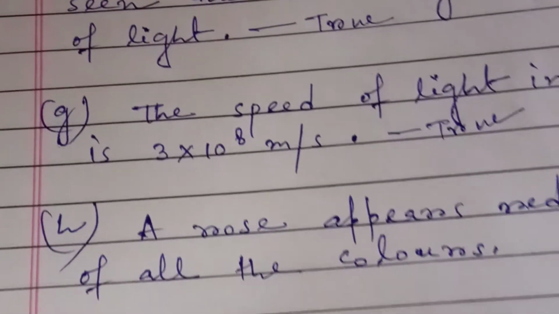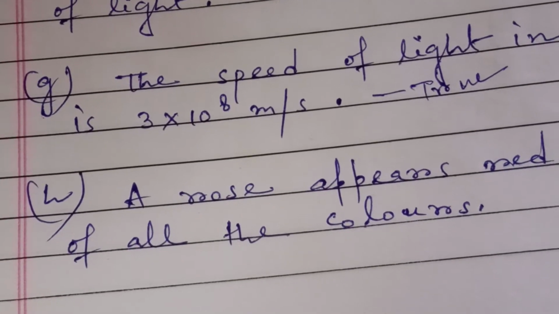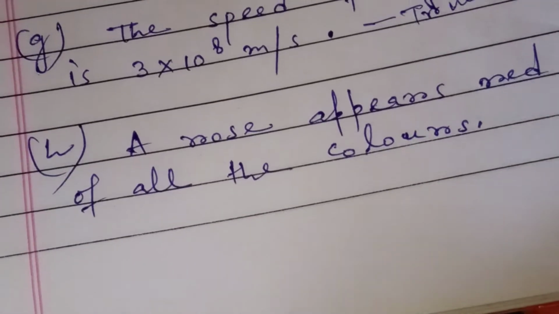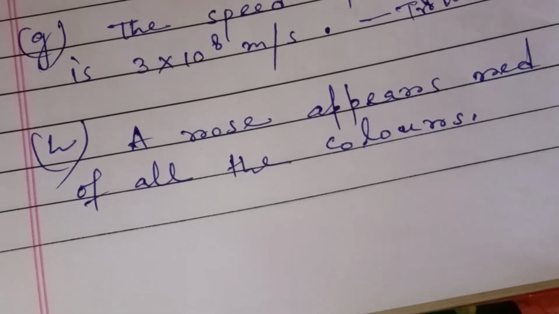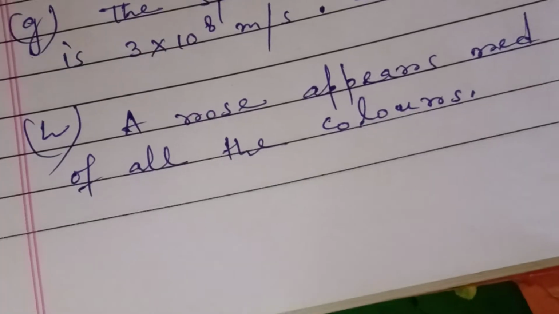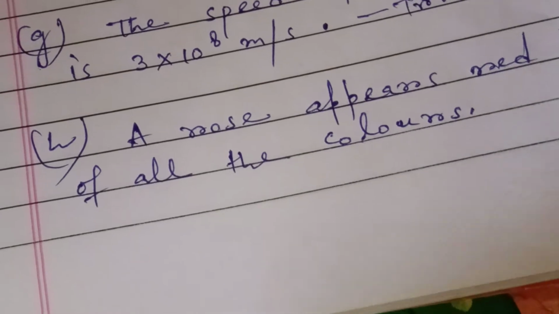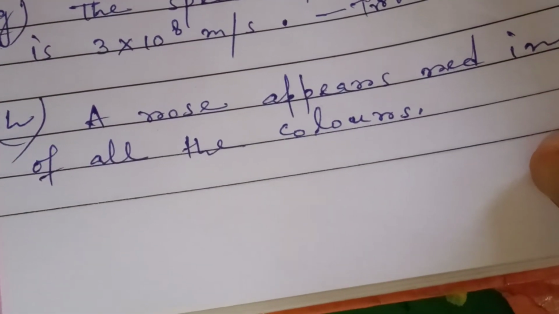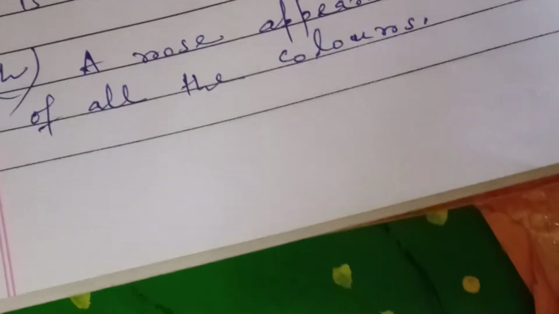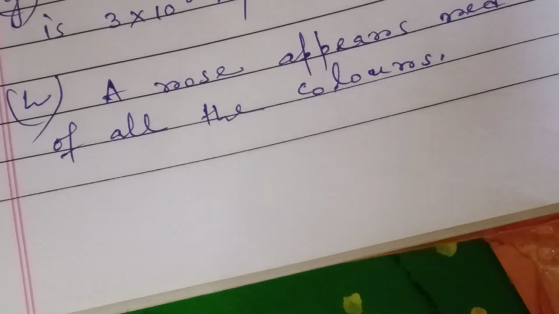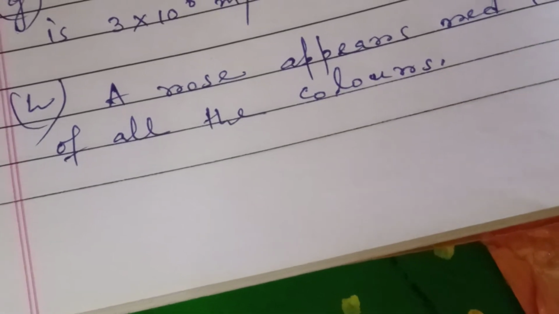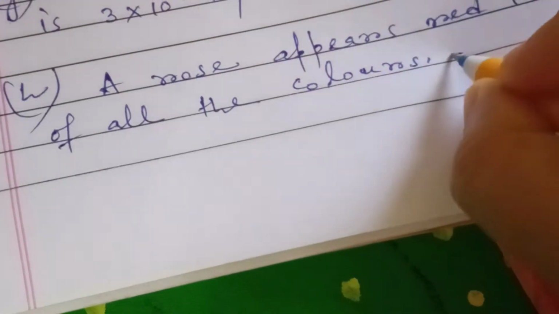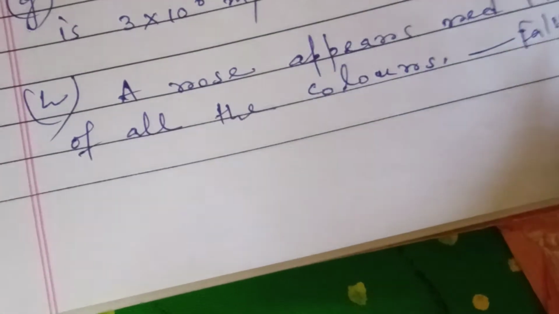Okay. Now you see that question number A is, a rose appears red in light of all the colors. No, this statement is false, because a rose appears red only in red light. It does not appear red in light of all colors, because whenever a colored object is in light of another color, it becomes black, because no light is reflected from it. So this statement is false.